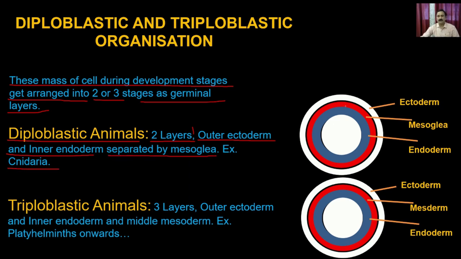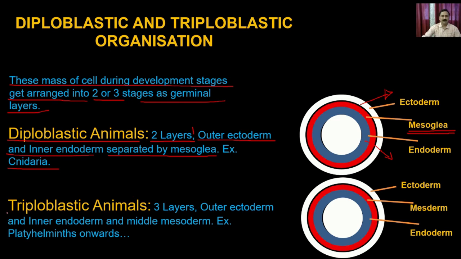If your cell mass is formed, then it will differentiate and give you the 2 germ layers. The outer is the ectoderm, the inner is the endoderm, and in between you have the mesoglea cells, and these mesoglea cells separate these 2 layers.